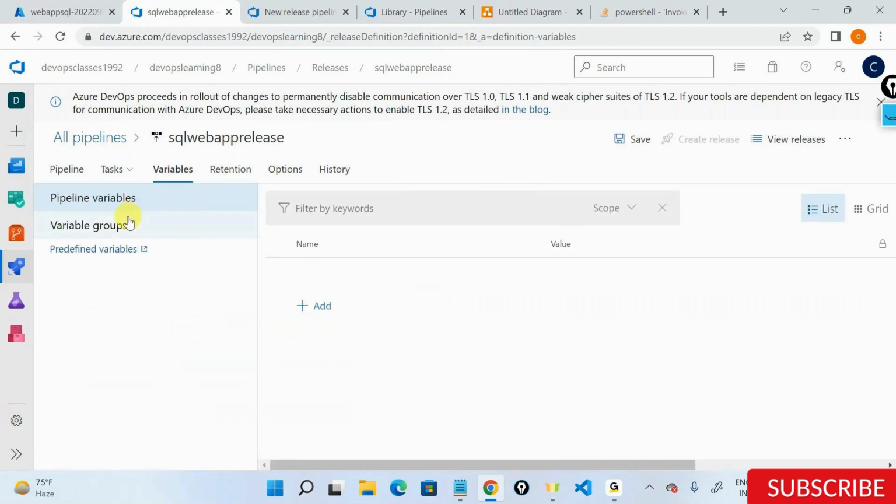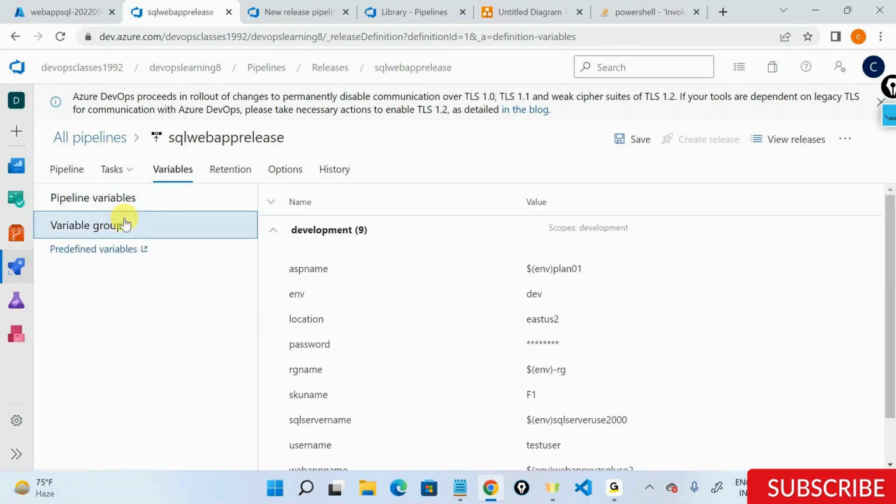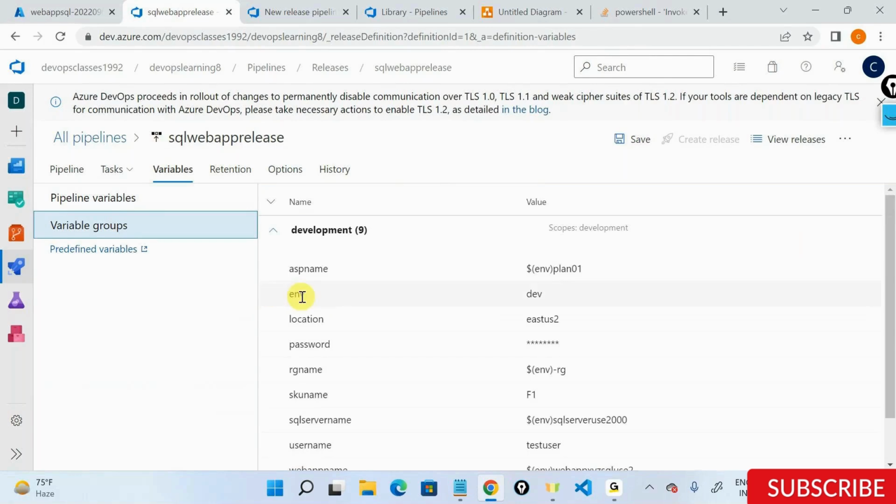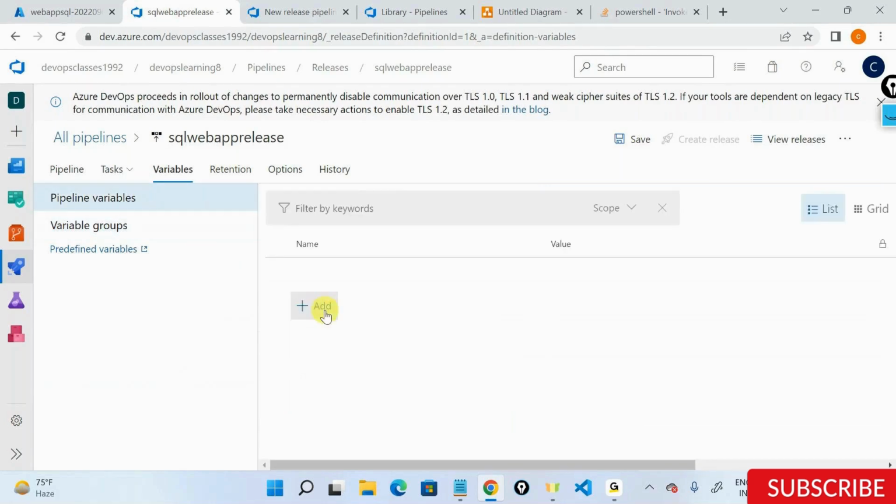So if you look at this thing, now we are talking about pipeline variables, and then we are talking about variable groups out here. I'm telling you can declare variables either in a pipeline or in a variable group. So let's look at our variable group. See, my variable group has a value called SKU name pointing to F1. What if someone goes ahead, takes the same SKU name, adds it on the pipeline, says this is S1.